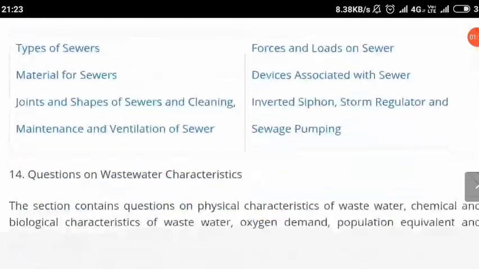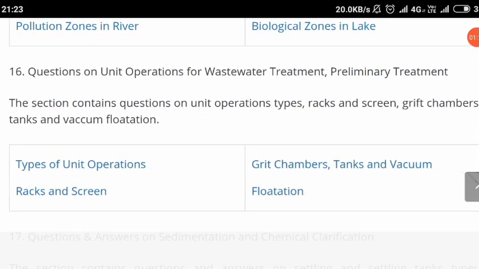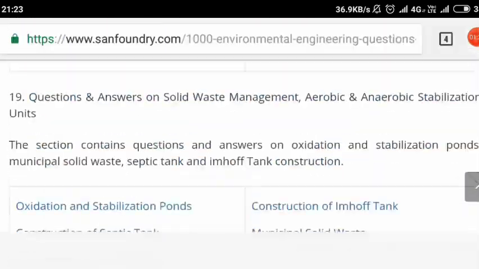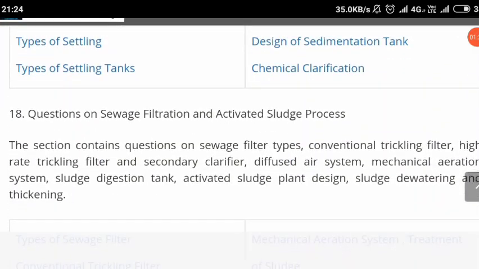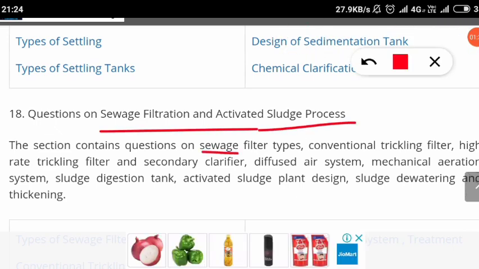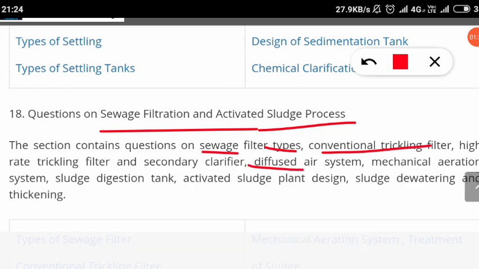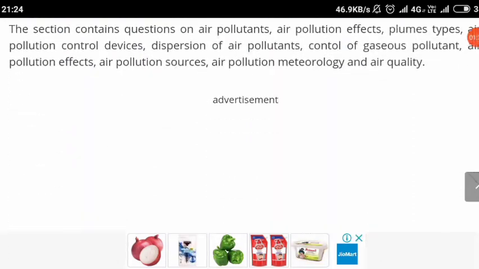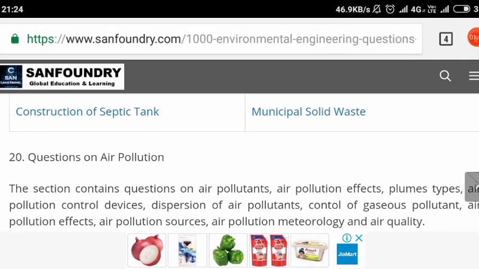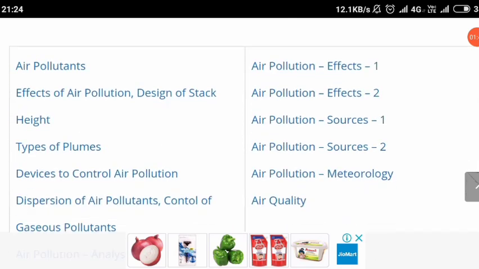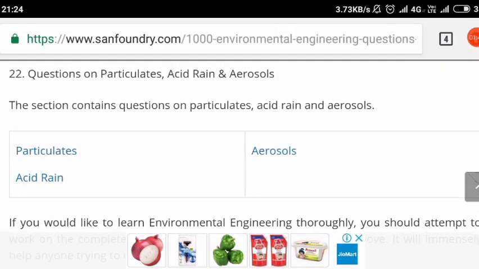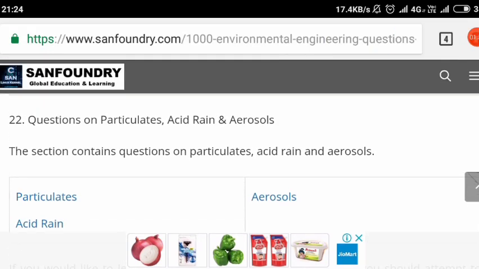Let us see how many sections there are. It is more than 17 now. As you can see, for the GATE Environmental Science and Engineering, most of the syllabus topics are given here. You can see sewage filtration, sewage filter types, types of filter. All these things are given, all the MCQs are given. I am not selecting each one, as that will be very time consuming. There are more than 20 sections, around 21 or 22 now, and along with that they have subsections.